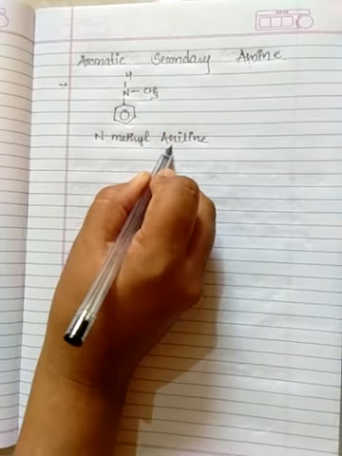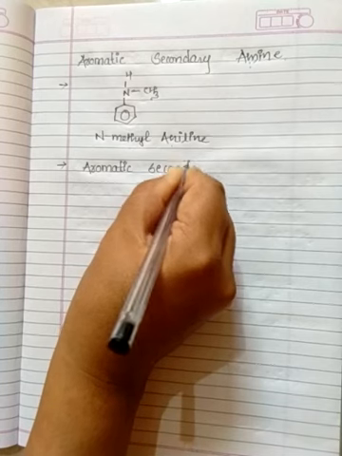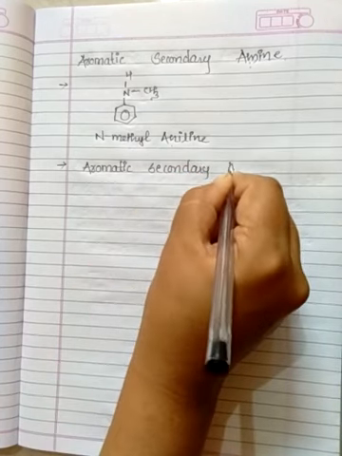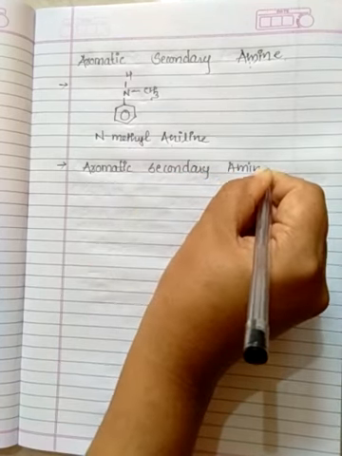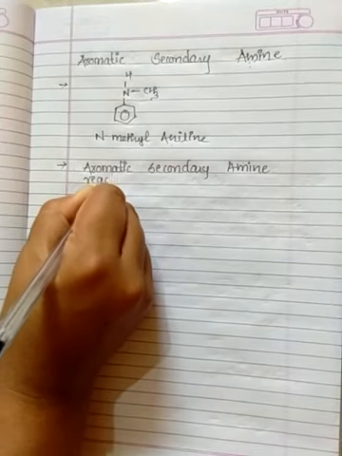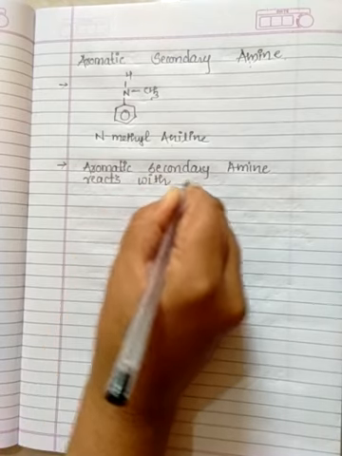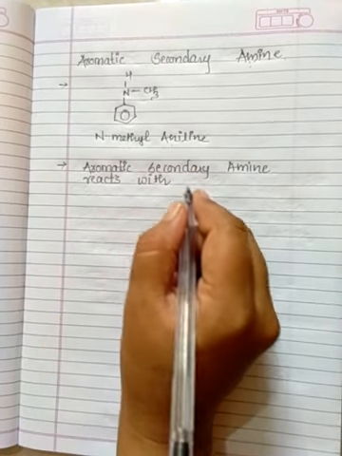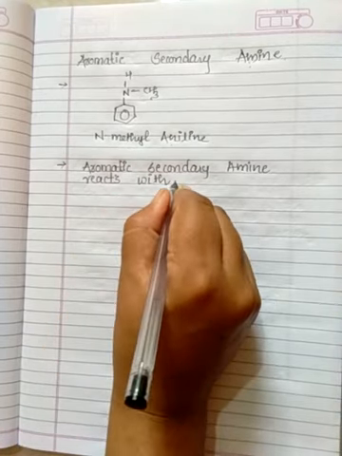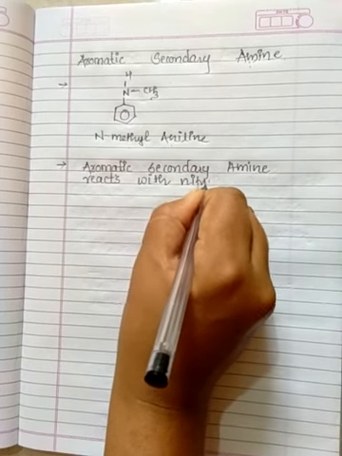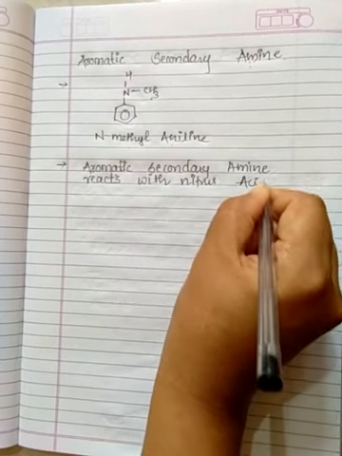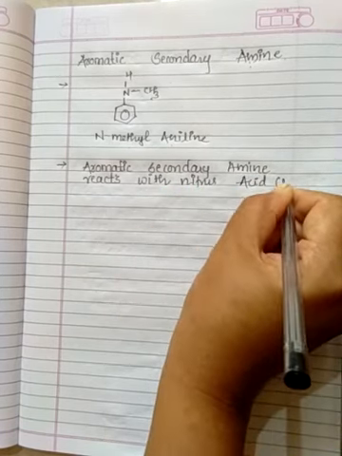So in the next part, when aromatic secondary amine reacts with nitrous acid, you already know which nitrous acid: HNO2.